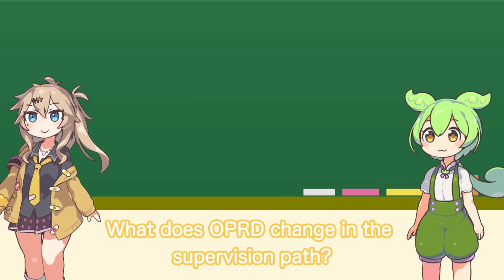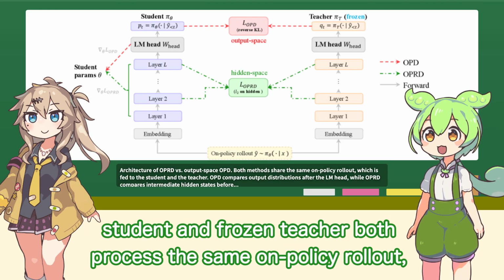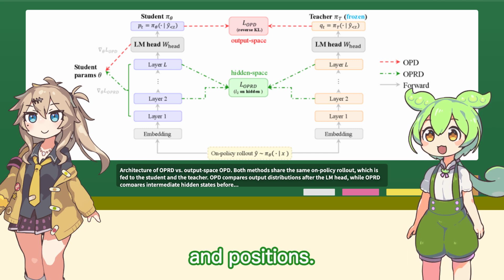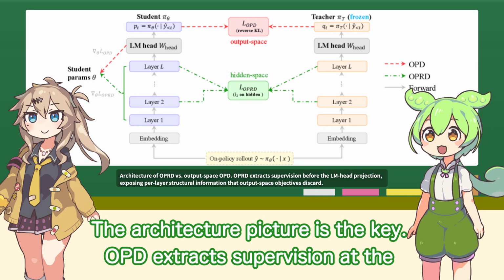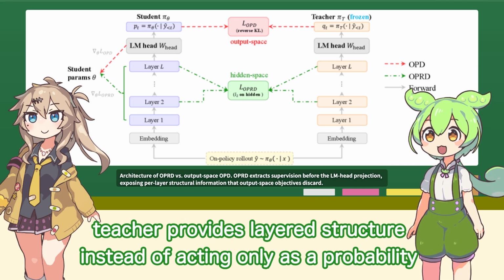What does OPRD change in the supervision path? OPRD moves the comparison before the language model head. The student and frozen teacher both process the same on-policy rollout, and the loss aligns their intermediate hidden states across selected layers and positions. The architecture picture is the key. OPD extracts supervision at the output probabilities. OPRD taps the internal representations, so the teacher provides layered structure instead of acting only as a probability oracle.